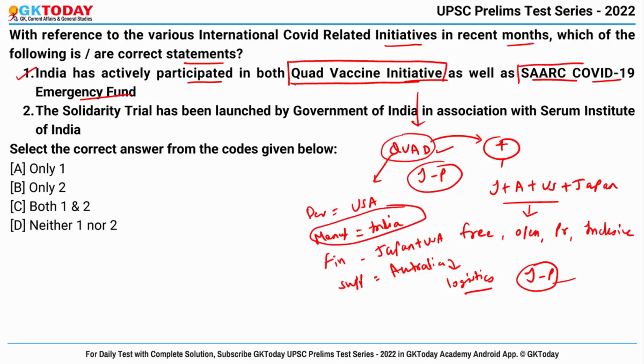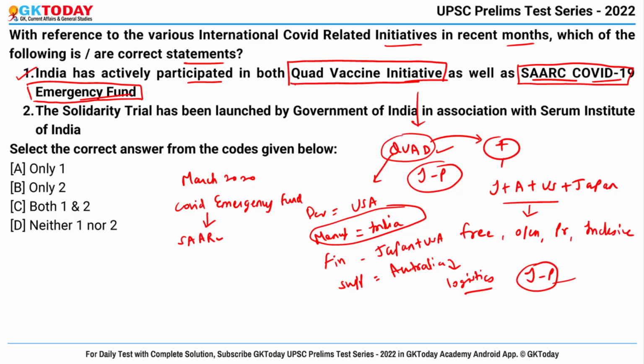And second is SAARC COVID-19 Emergency Fund. What is this? Actually, in the month of March last year, Indian Prime Minister Narendra Modi proposed a COVID emergency fund in response to the global coronavirus pandemic. This was proposed during a video conference of SAARC heads of state and government, and later on the other members also expressed their support for this proposal, and finally India donated $10 million as the initial contribution to support the initiative. So obviously India was also a part of this fund, okay?